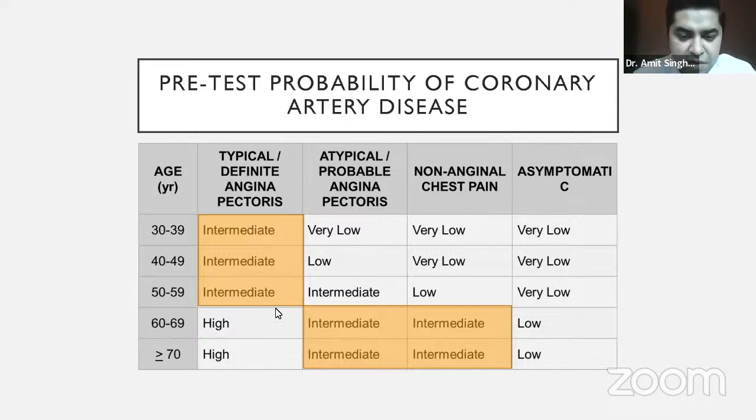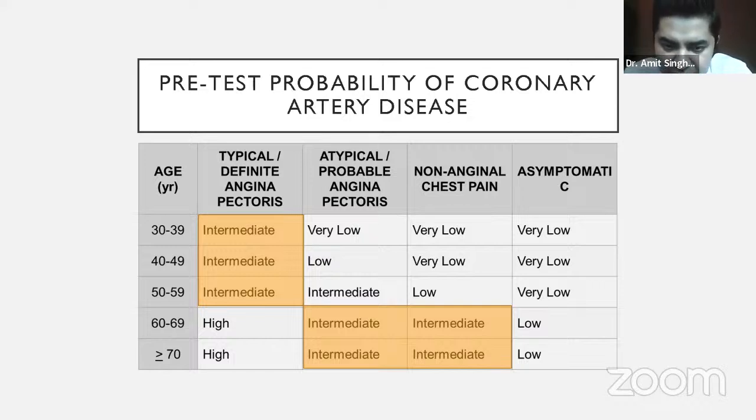Like I have told you, the best set of patients for whom the treadmill test should be considered are the ones who have intermediate probability. Intermediate probability means 50-50% chances. They might come positive, they might come negative. When I say high probability, it means we already know that there are multiple comorbidities, the chest pain is typical, and the age is also quite high. In such patients, you might not consider a treadmill. Why? Because this patient will definitely have some coronary artery disease, so you can send this patient directly for coronary angiography. Whereas patients who have intermediate probability should be considered for a treadmill test.